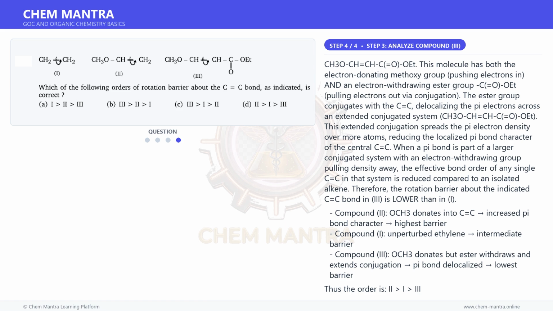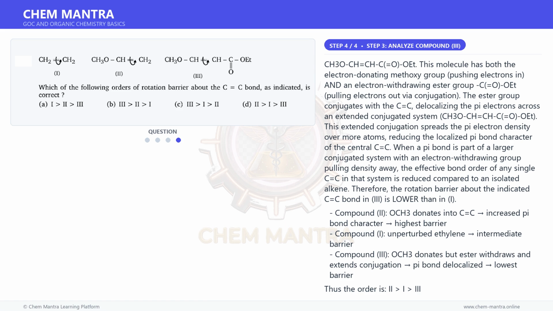Compound 2: OCH3 donates into C=C, increased pi bond character, highest barrier. Compound 1: unperturbed ethylene, intermediate barrier. Compound 3: OCH3 donates but ester withdraws and extends conjugation, pi bond delocalized, lowest barrier. Thus the order is 2, 1, 3. Why other options fail? B, 3-2-1, incorrect. 3 has the most delocalized pi bond, not the strongest. C, 3-1-2, incorrect. 2 has the highest barrier due to lone pair donation increasing pi bond strength.